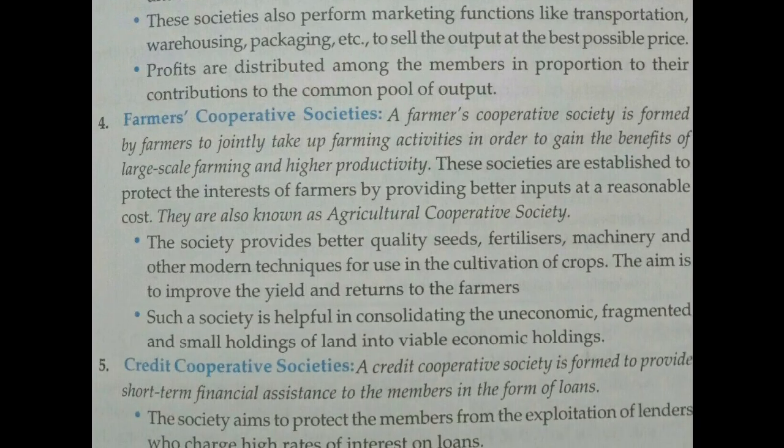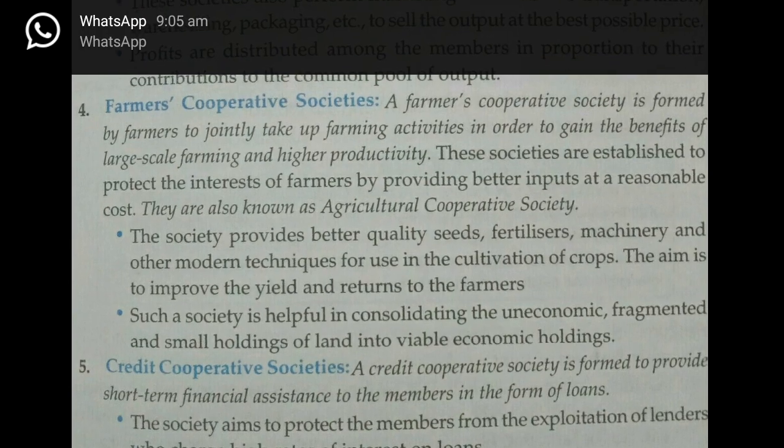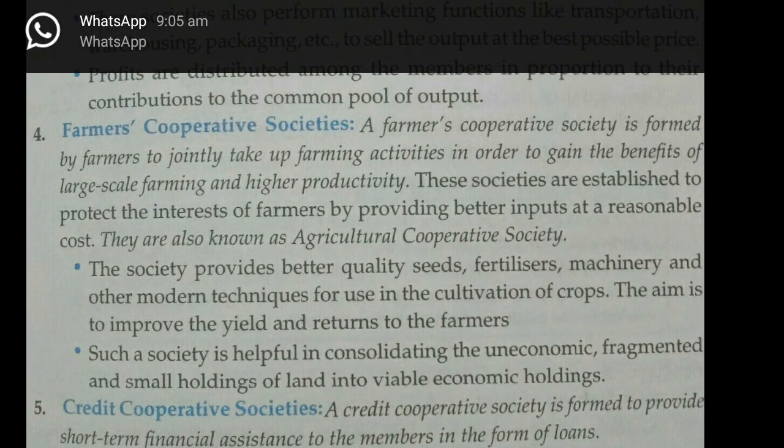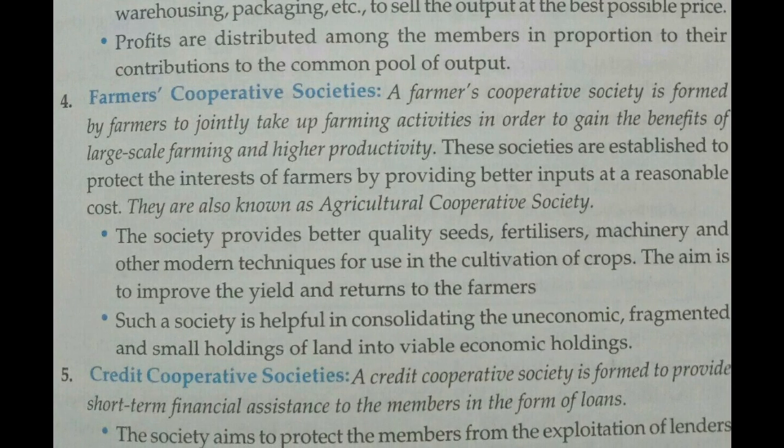Then you have the farmers cooperative society. The farmers cooperative society is formed by the farmers who want to take up a farming activity jointly, and they want to take the benefit of large scale production, and they want to have higher productivity. The society helps the members by providing better quality seeds, fertilizers, machinery, and other modern techniques and inputs for the growing of crops.